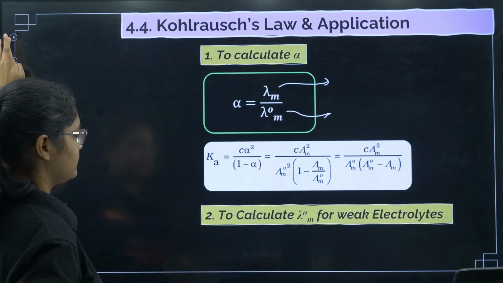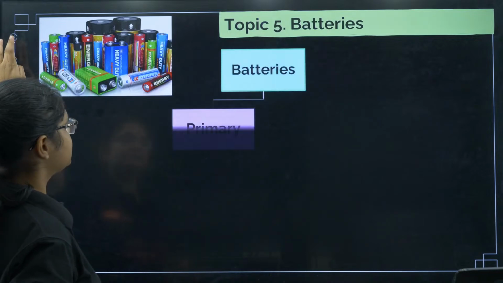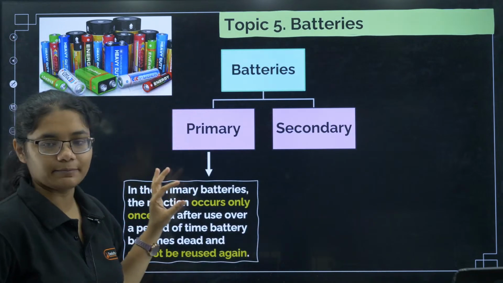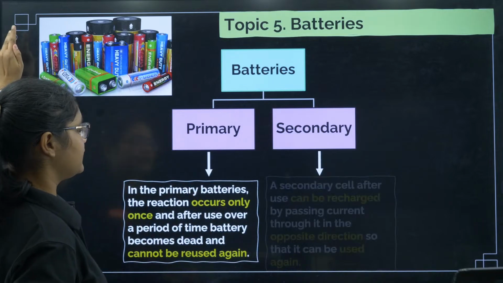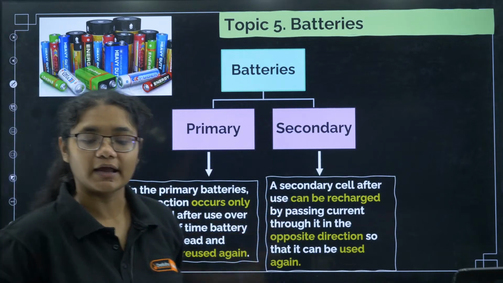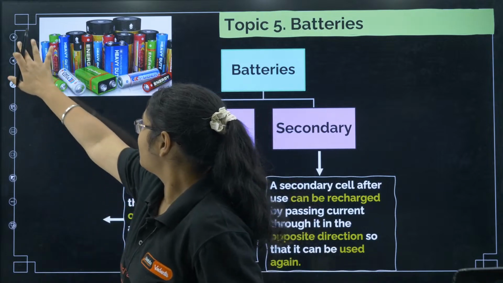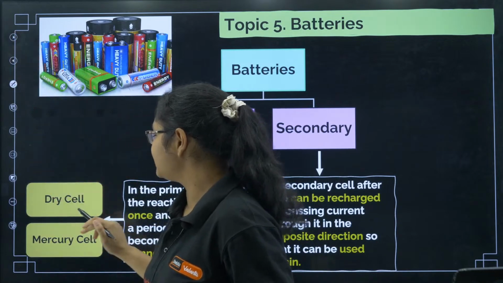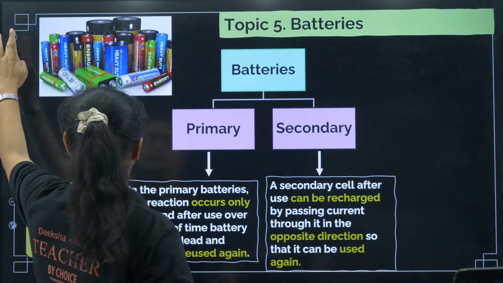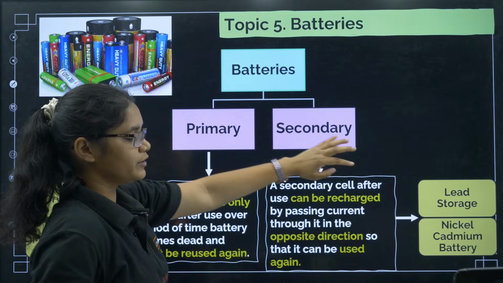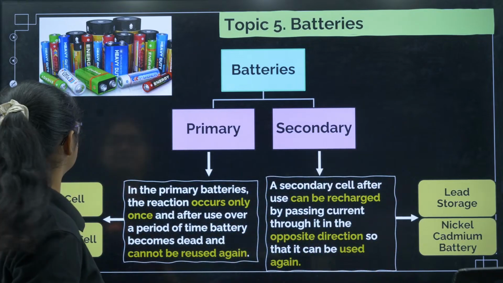Next, batteries. We have two types of batteries, right? Primary batteries, which we cannot use again and again, and secondary batteries, which we can use again and again. Examples you should be knowing. What are the examples of primary batteries? Dry cell and mercury cell. And what are the examples of secondary batteries? We have lead storage battery and nickel cadmium cell.